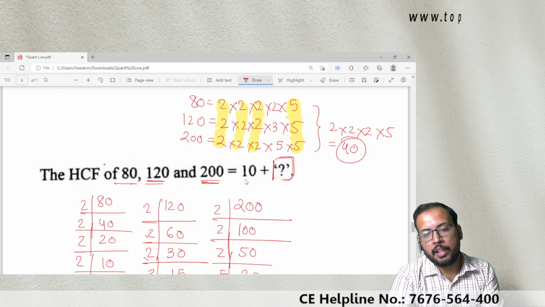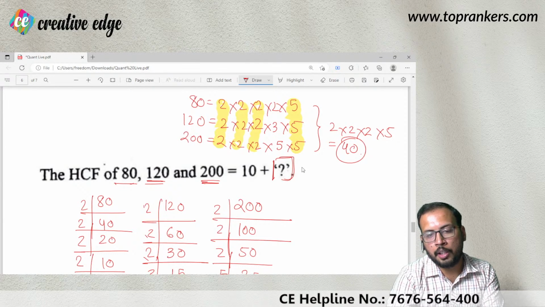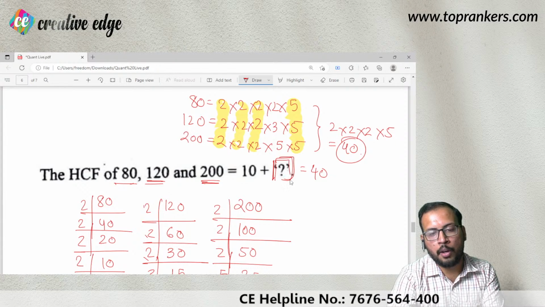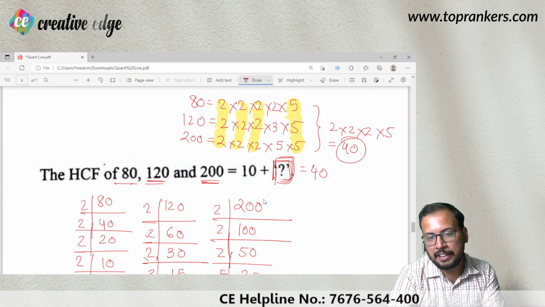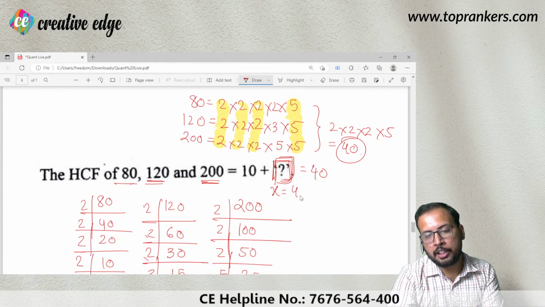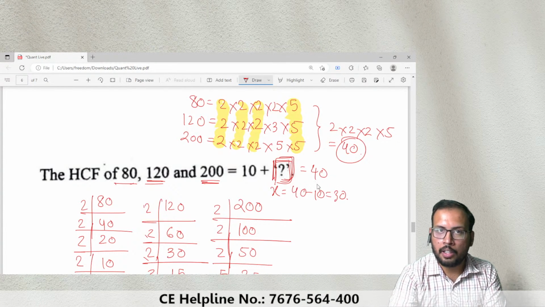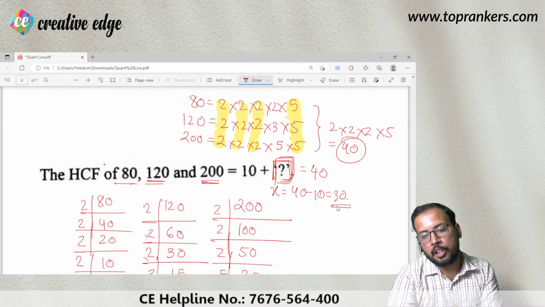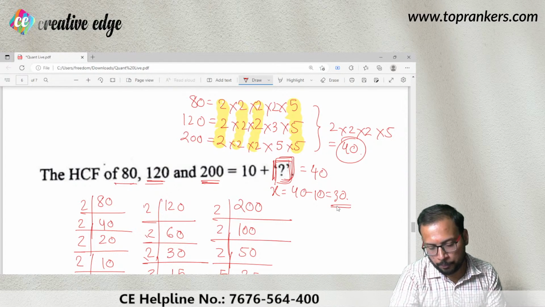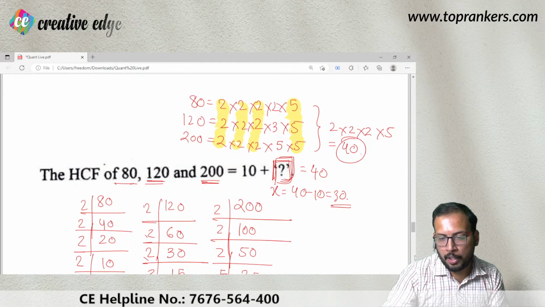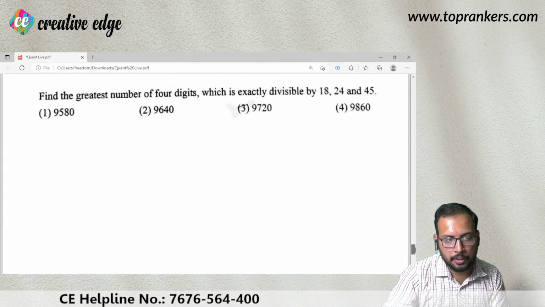So 40 can be written as 10 plus something. तो ये आपका 40 के इक्वल है. So basically, if I find out the value of this question mark, that is x, x is going to be 40 minus 10, that is 30. तो देखिए कितना easy question NIFT ने पूछा था. So 30 is the right answer to this question. ठीक है, चलिए देख लेते हैं और भी अगला क्वेश्चन, और भी कोई क्वेश्चन है क्या हमारे पास?